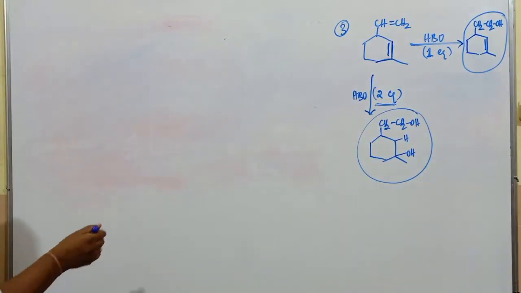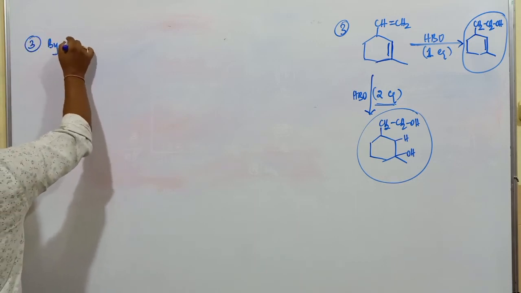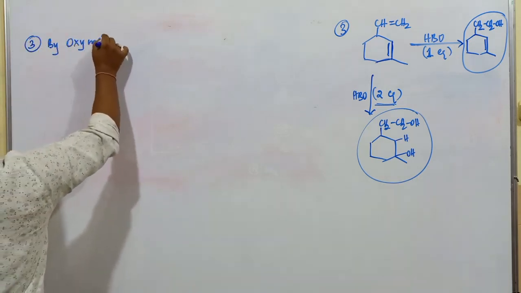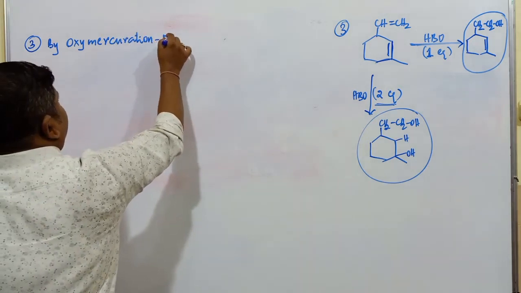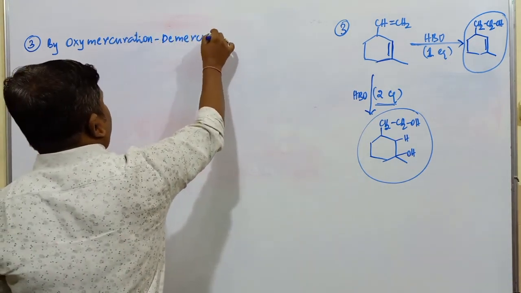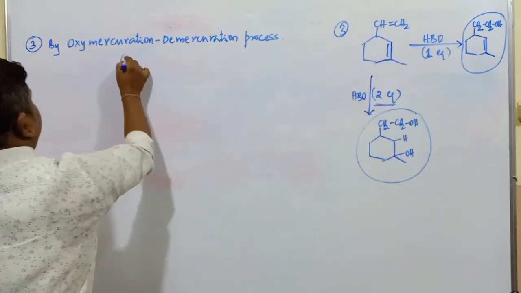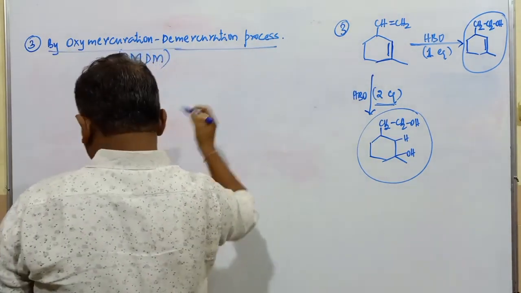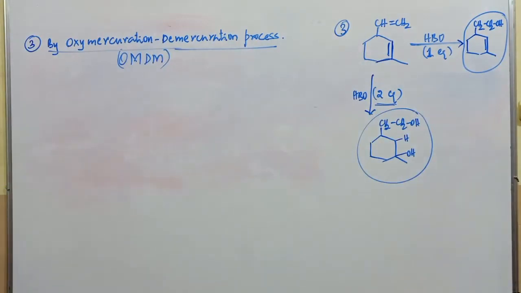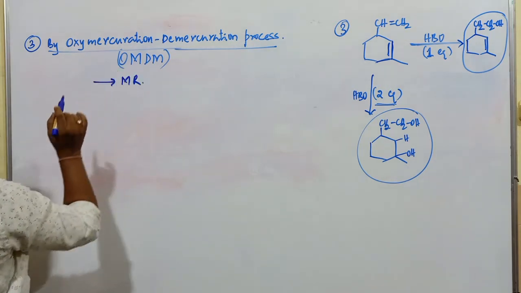Another method for this alkene, that is the third one, is by oxymercuration and demercuration process. Generally it is the OM DM method. In this one also, alkenes are converted into respective alcohols. Alkenes are converted into alcohols by using Markovnikov rule. This reaction takes place according to Markovnikov's rule.